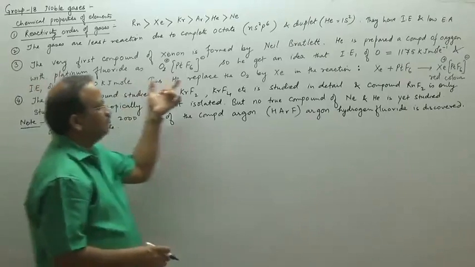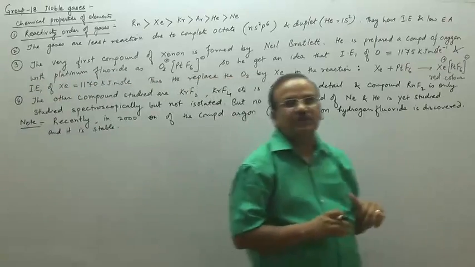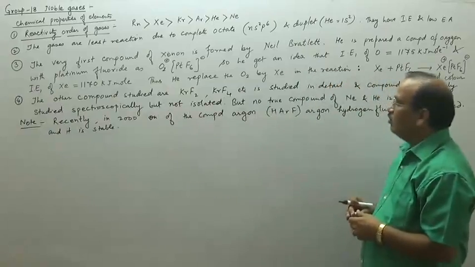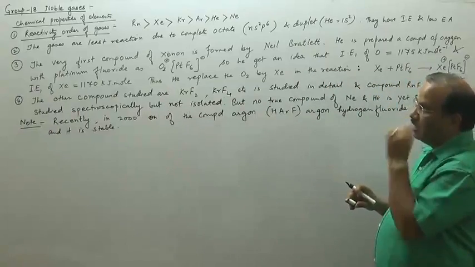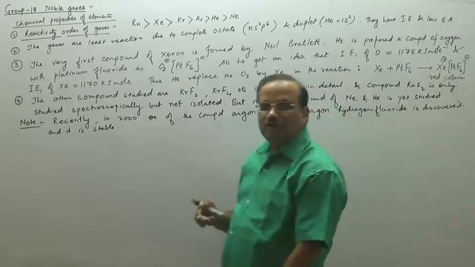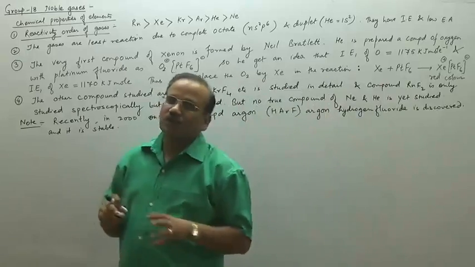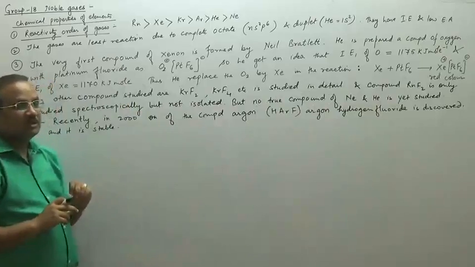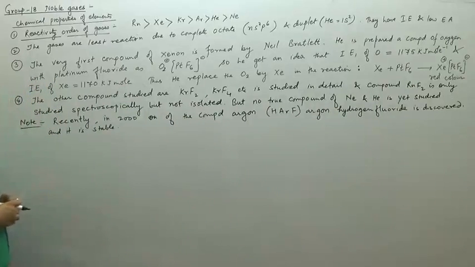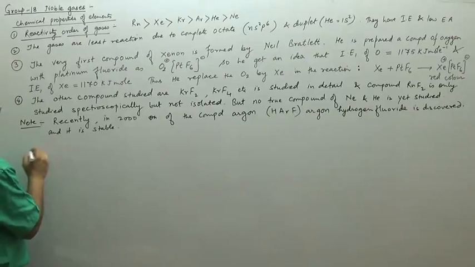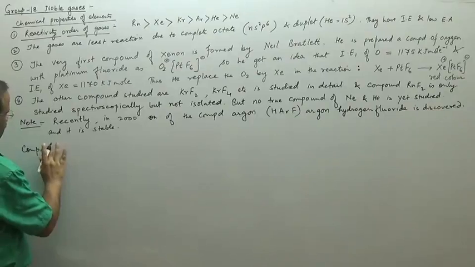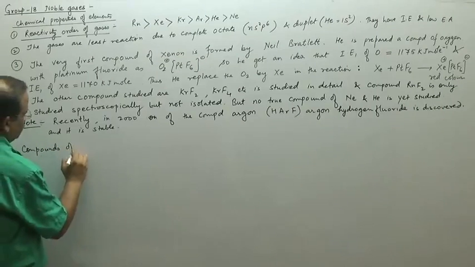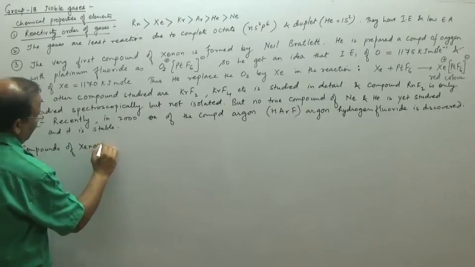So the very first compound which has been isolated by Neil Bartlett is the red color compound. It is because the ionization energy of oxygen is similar to that of xenon. So the reactivity in that reaction must have been the same. That's why we get the very first compound. Now we can write the compounds of xenon, the xenon fluorides.